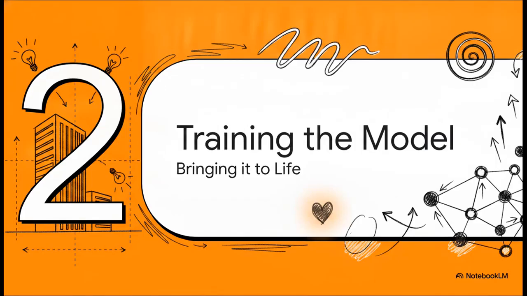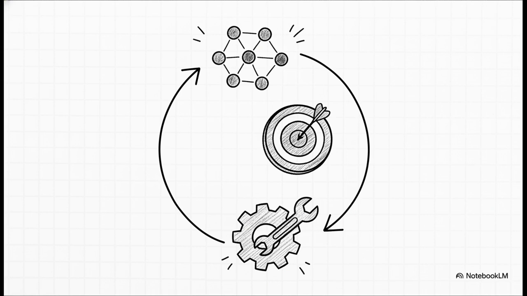Moving right along to section 2, training the model. Let's see how this builds, because now that our architecture is defined, we actually have to bring it to life through training. When we hit train, the model processes the dataset in cycles, which we call epochs. In just one single epoch, the training data moves through the network in forward propagation to make a prediction.